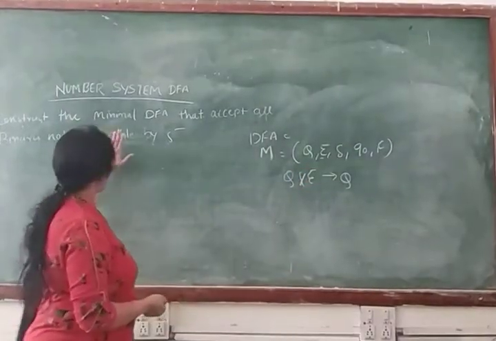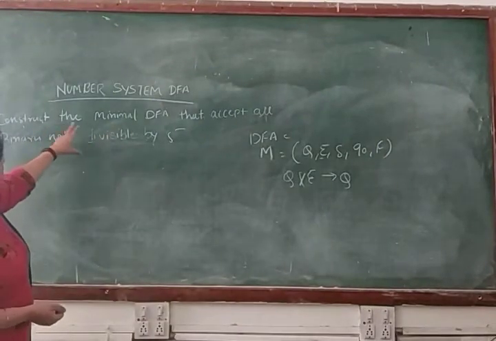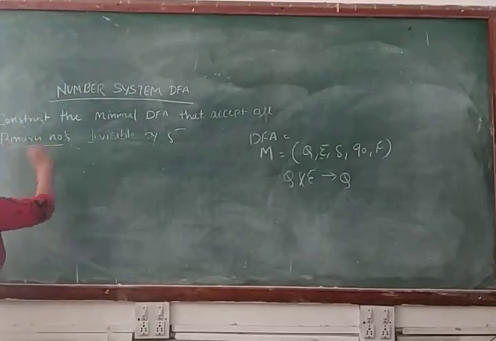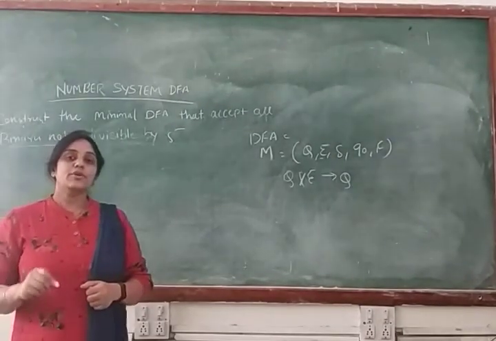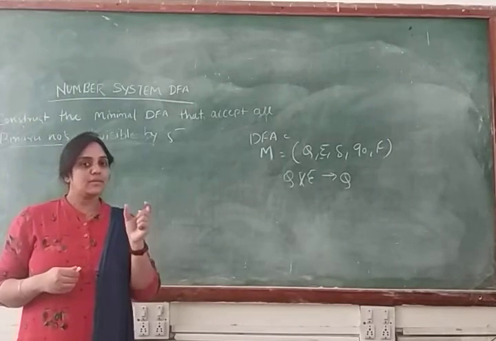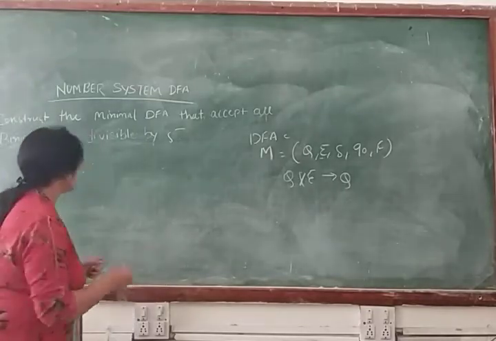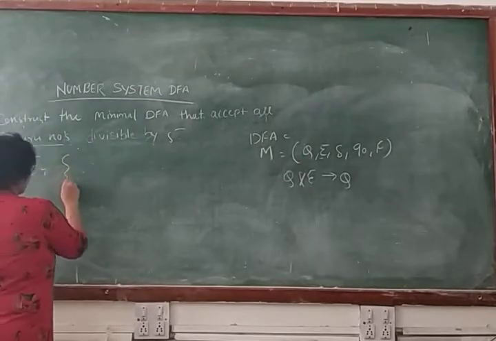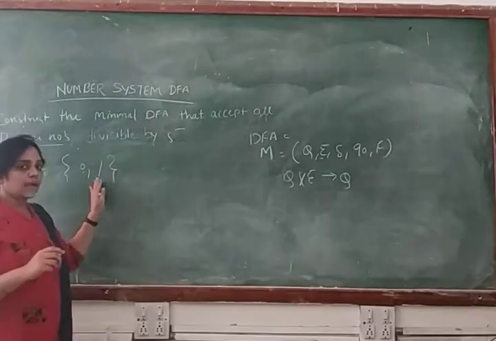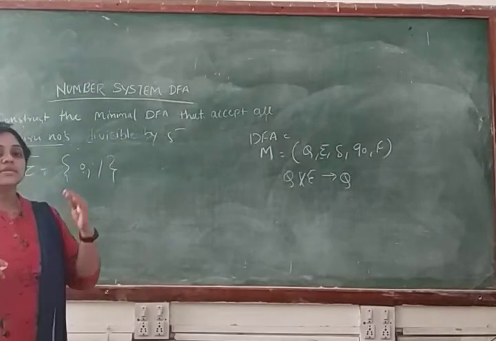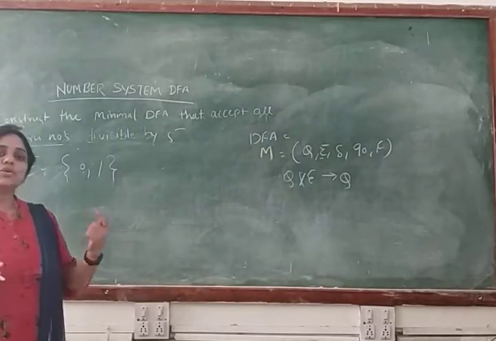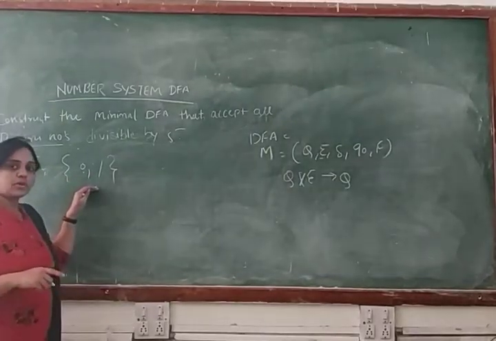So please listen carefully. Construct the minimal DFA that accepts all binary numbers. Binary numbers, in that case, again, are your input string or input alphabet. Basically you will make a string by using this alphabet. So the binary number is your input symbol. So we can say that your sigma is 0 and 1 because you will make a string by using these symbols. And you have a binary number which is divisible by 5, meaning you will make a string by using bits. Bits means 0 or 1. So that's why this is your input symbol.